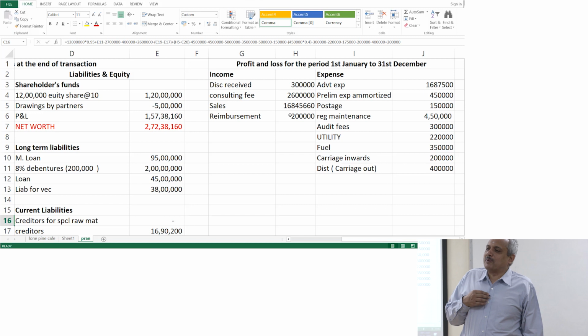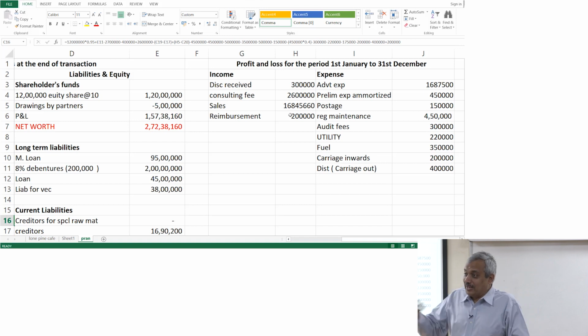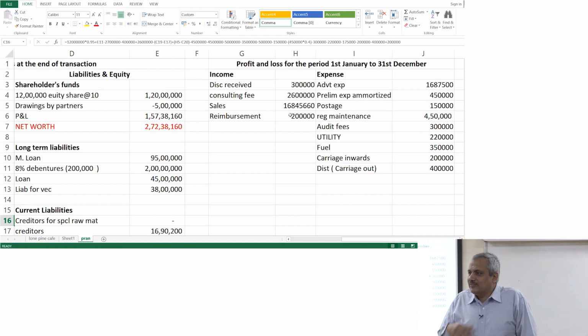See, normally there is a problem. After yesterday's class, people argue that this 2 lakhs is a reimbursement we are receiving, so why should I pay tax on it, why is it an income? It is not an income for me. That is the argument people give me. We are not looking at an income at all.